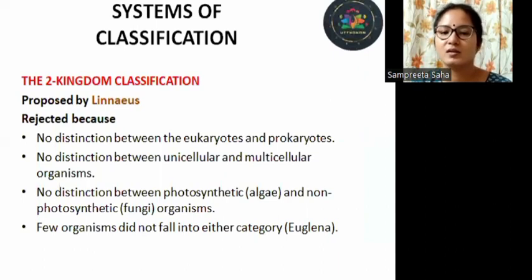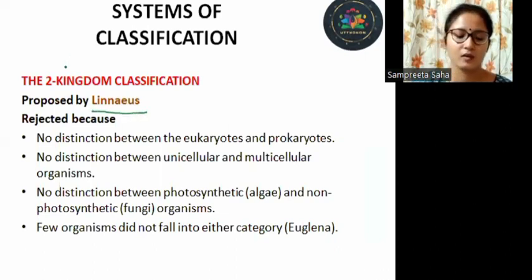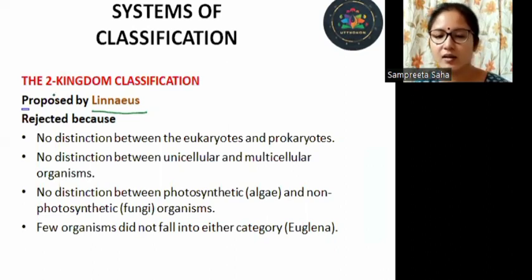So as you can see, the first attempt of classification was made by Carolus Linnaeus, and here he classified the living organisms into two kingdoms, that is Plantae and Animalia.